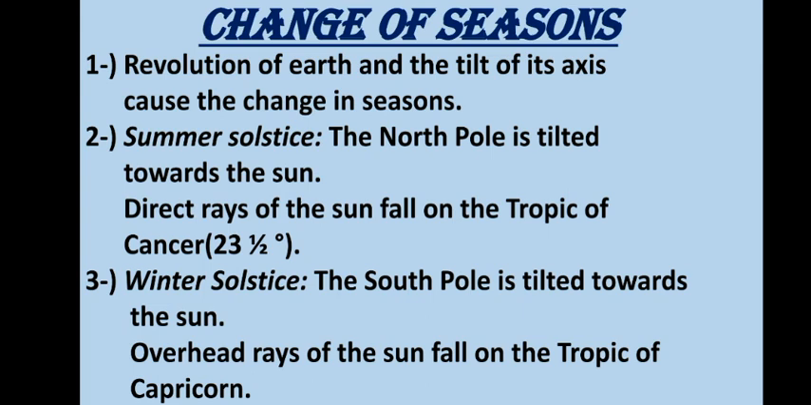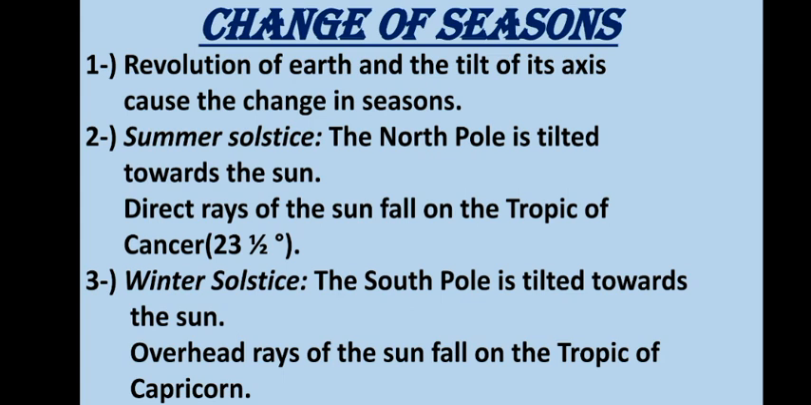Now, the second point is about summer solstice. So, what is summer solstice? The Earth is positioned in its orbit such that the North Pole is leaning 23.5 degrees towards the Sun. The Sun is directly overhead at the Tropic of Cancer. It is the longest day of the year in the Northern Hemisphere, and this position of the Earth is on June 21st or June 22nd in the Northern Hemisphere, and it is called summer solstice.